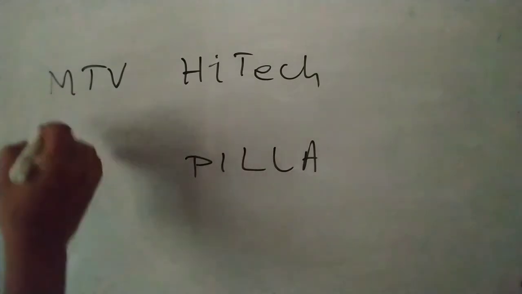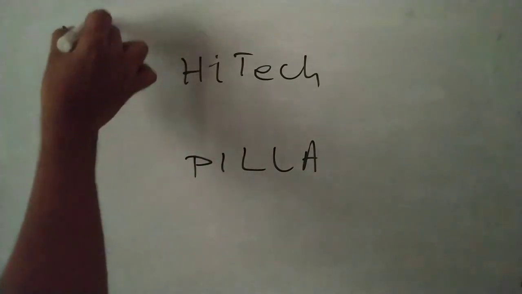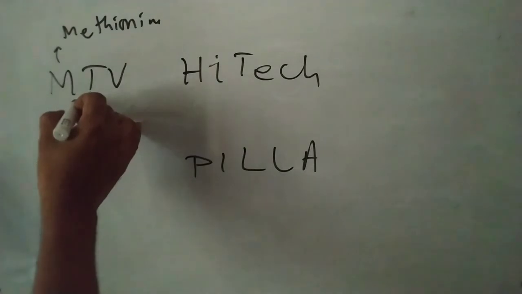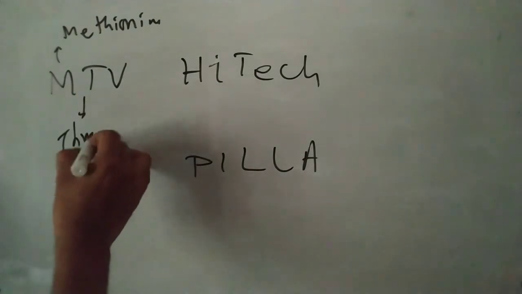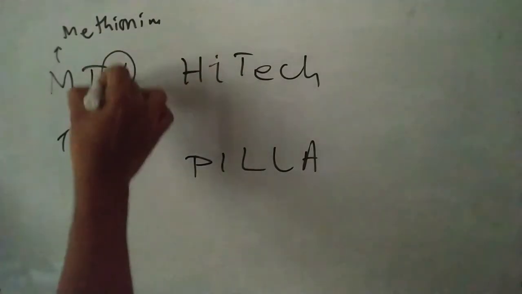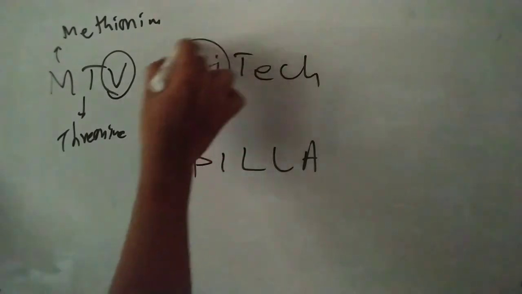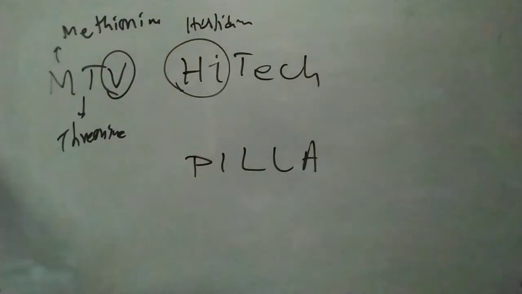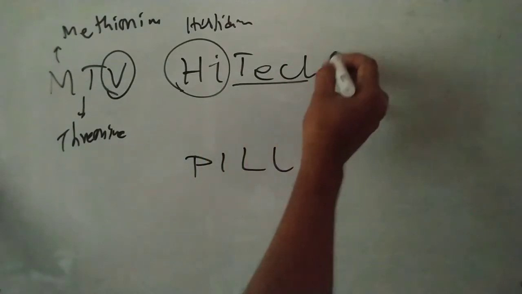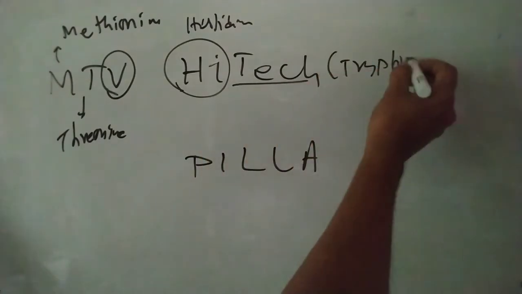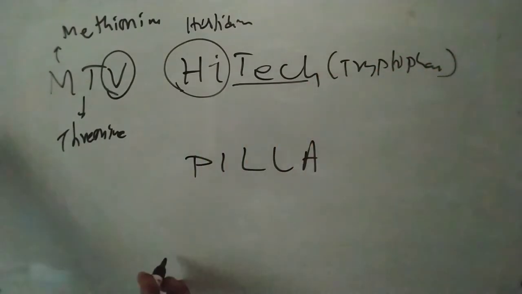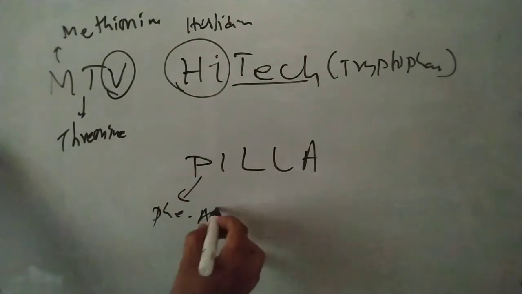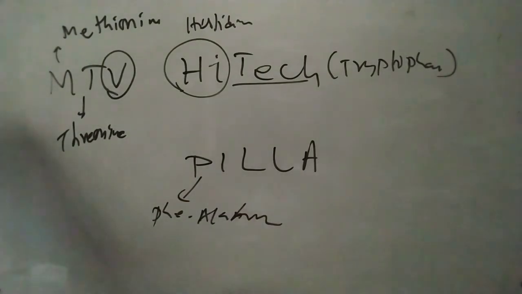Here, M means methionine. T means threonine. V means valine. HI means histidine. TEC means tryptophan. P means phenylalanine.